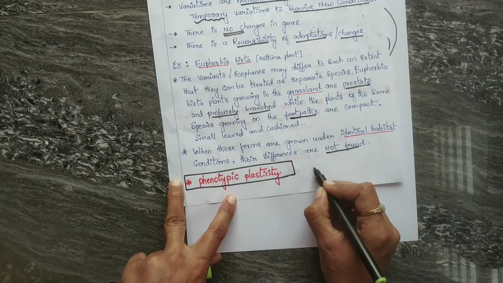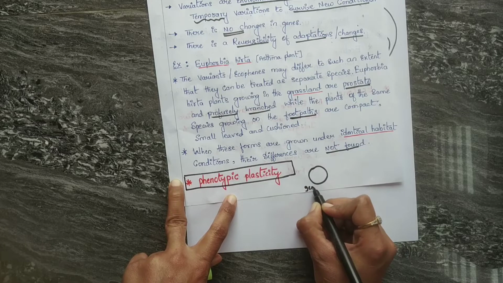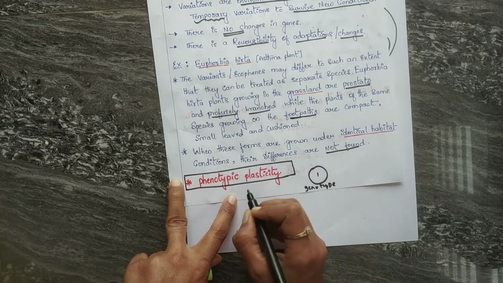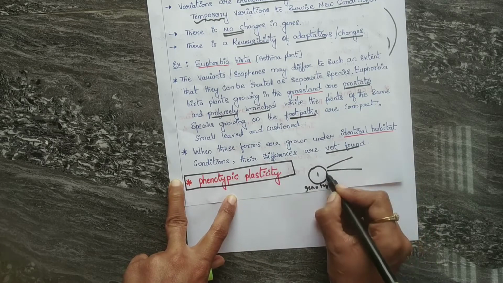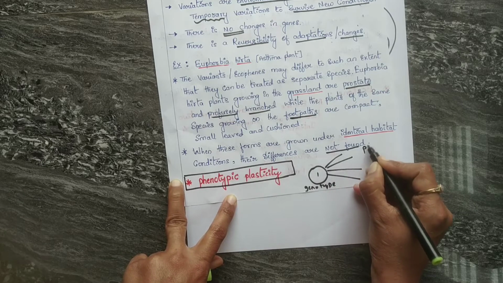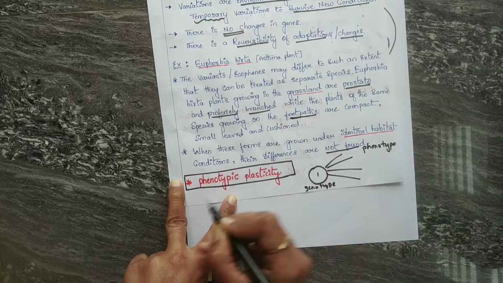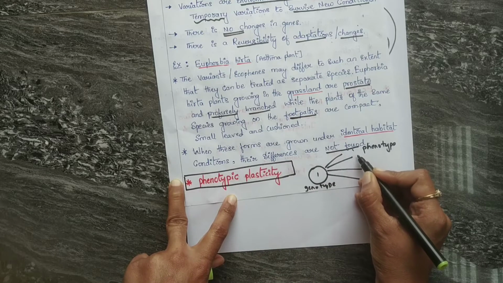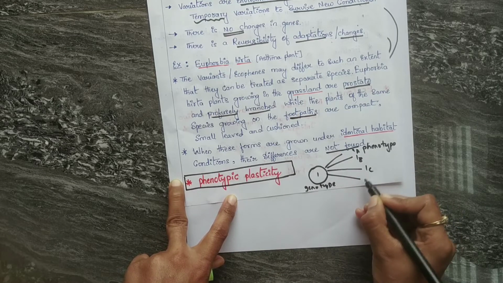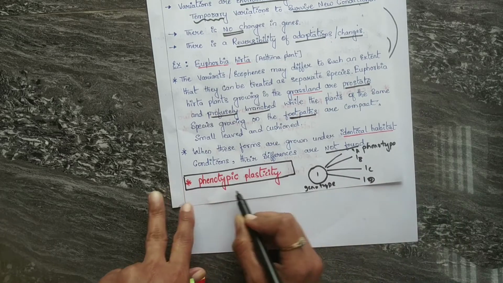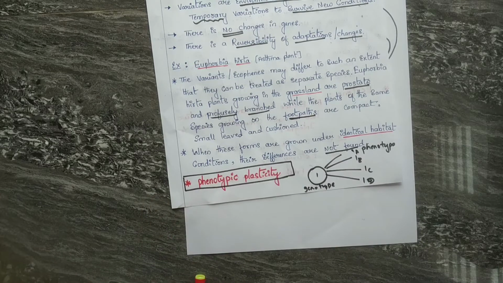Think this is one genotype, only one genotype. It has the ability to produce more than one phenotype when exposed to different conditions or environments.